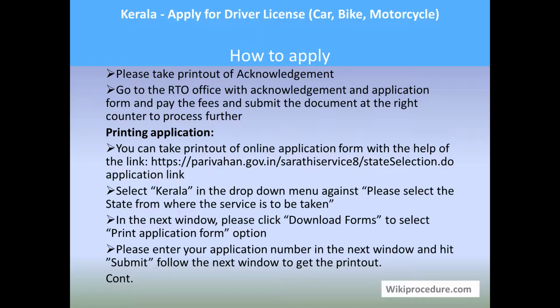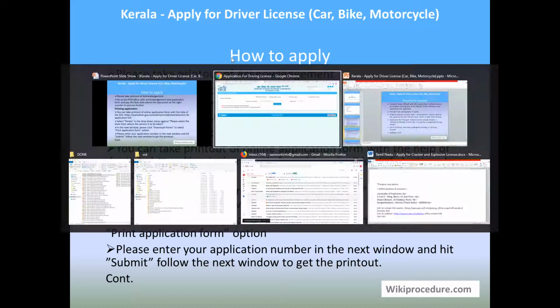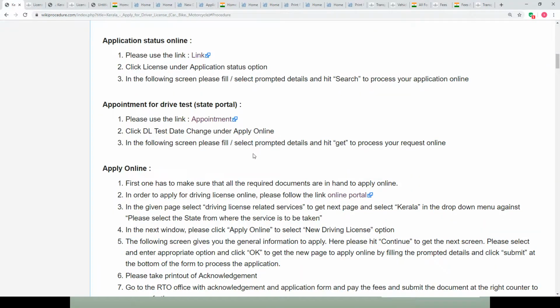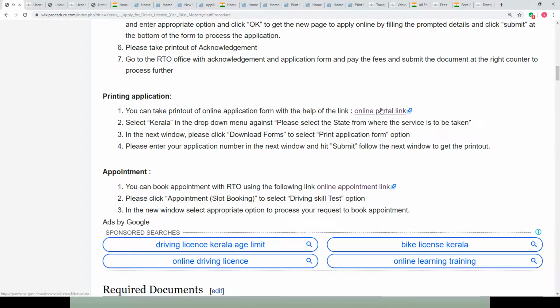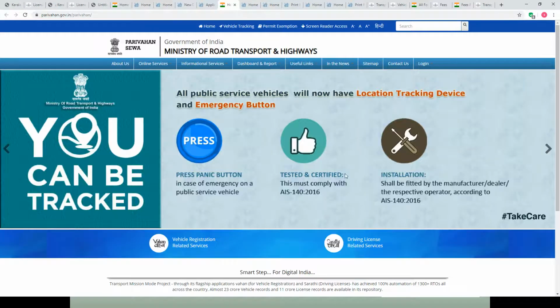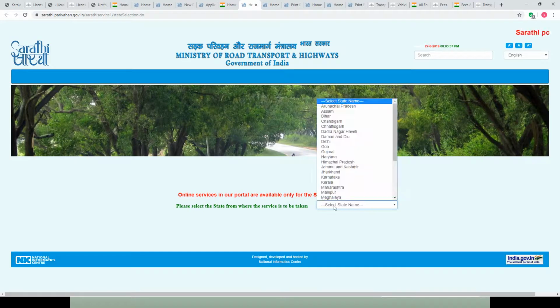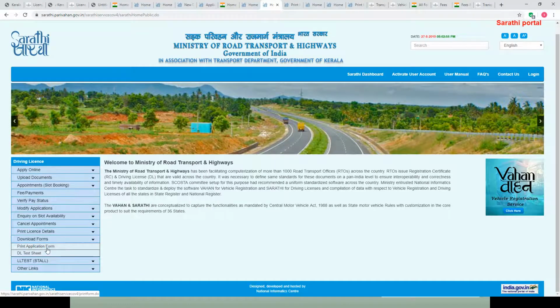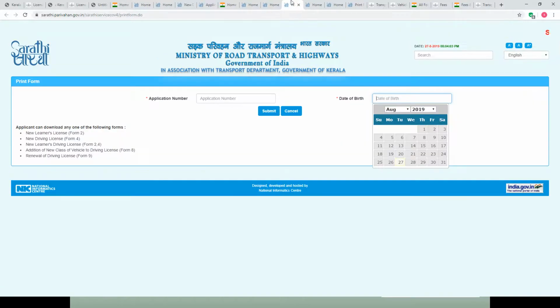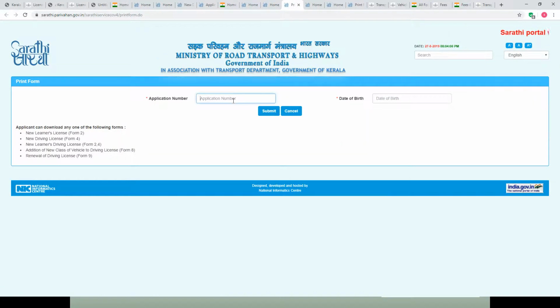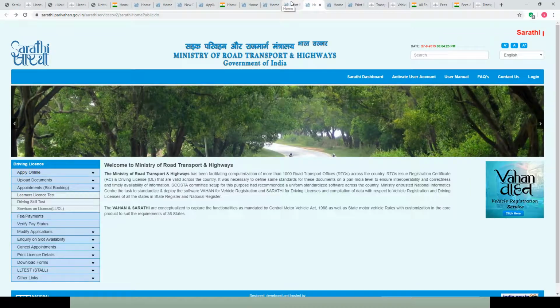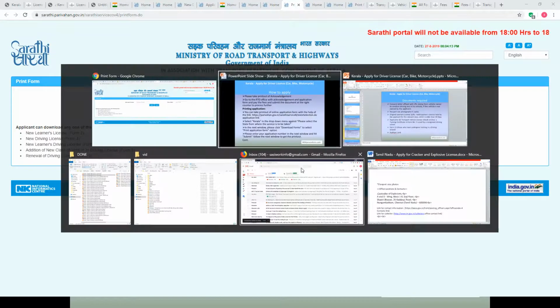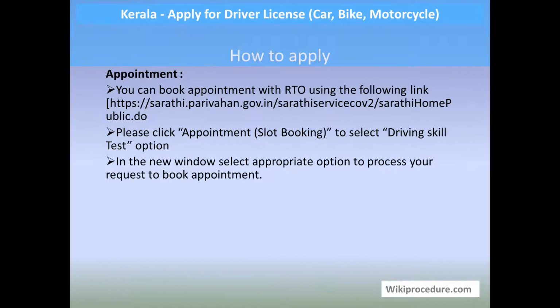Printing application in Parivahan, there is an option available for users to print out the application they have made online. Here under printing application you can use the online portal link to reach the Parivahan's portal. Use the driving license related services option to reach this page. Select the Kerala state from the drop down menu. To reach the next page, select download form and print application form option to reach this page. Enter the application number you obtained while applying online and date of birth and hit submit. The next page will prompt user to make the required selection in printing out the application.